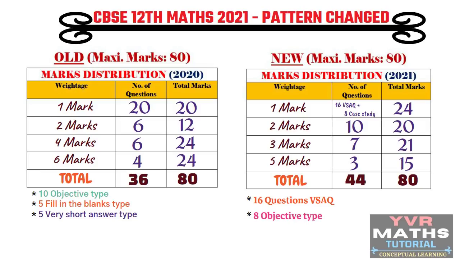I hope this new pattern is very beneficial to the students because they increased the 1 mark questions and the 2 marks questions also. From 1 mark and 2 marks questions alone, students will get 44 marks. If students learn the subject at a conceptual level, then they can answer these 1 mark and 2 marks questions very easily.